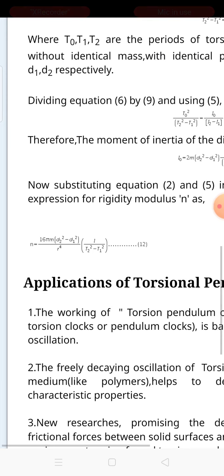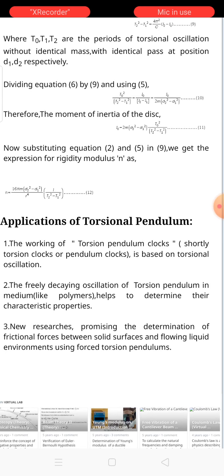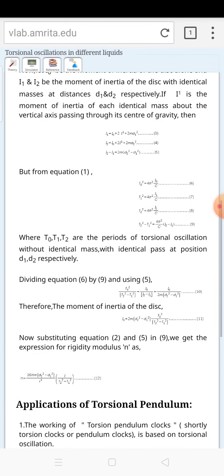Now you have to know the applications of the torsional pendulum. Torsional pendulum comes from the term torsion of a cylinder. It is twisting in either direction, and torsion clocks or pendulum clocks are based on torsional oscillation. The freely decaying oscillation of a torsion pendulum in media like polymers helps to determine their characteristic properties. New research is promising the determination of frictional forces between a solid surface and a flowing liquid environment using these forces.